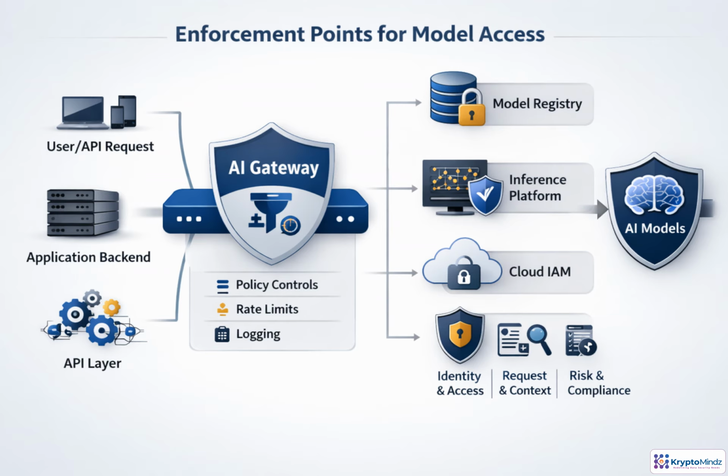Model access should not depend on a single checkpoint. A request may start in an app, pass through APIs, hit an AI gateway, and then reach an inference endpoint. Each layer should verify identity, context, policy, and risk. The AI gateway centralizes routing, rate limits, logging, and approved model use. Registries need separate controls for publishing, promoting, and deploying models. This layered pattern reduces bypass risk and gives security teams clear audit trails.